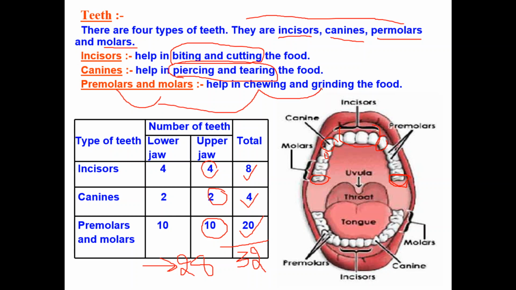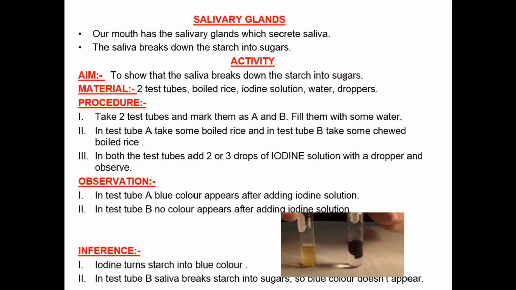One more fact about teeth is, in our entire life human beings experience two sets of teeth. The first one is our milk teeth, and the next one is the permanent teeth. In childhood, small kids will have milk teeth, and after attaining some age, milk teeth will fall off, and in the place of milk teeth, permanent teeth will appear. If permanent teeth fall off, no tooth will develop. Remember that one.